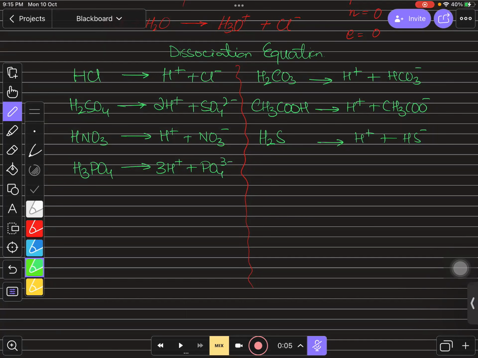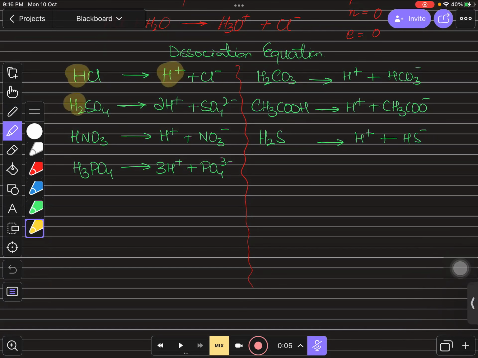Sir, there is no difference. Okay. But if you focus on the columns on the screen, the very basic difference between these two columns is actually what? In HCl we have one H and the H is separated.